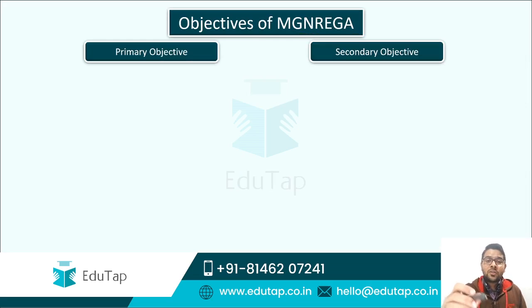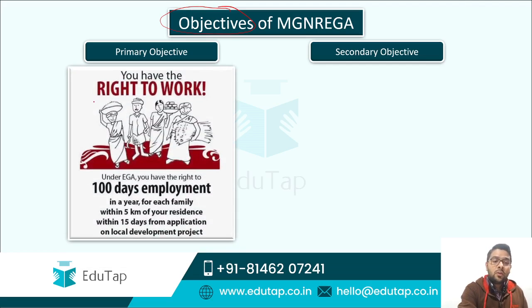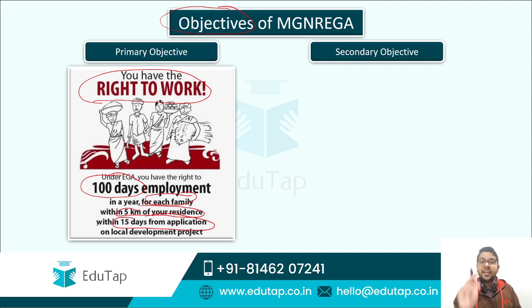Now we will talk about the most important part of MGNREGA, which is the objectives. Objectives are really crucial from our Phase 2 point of view. So guys, the primary objective of the MGNREGA scheme is to provide you the right to work. And this right comprises 100 days of guaranteed employment for each family within 5 kilometers of your residence, and the work has to be provided within 15 days of your job application. So the key points regarding the primary objectives are 100 days of guaranteed employment, within 5 kilometers of your household radius, and within 15 days of your job application.